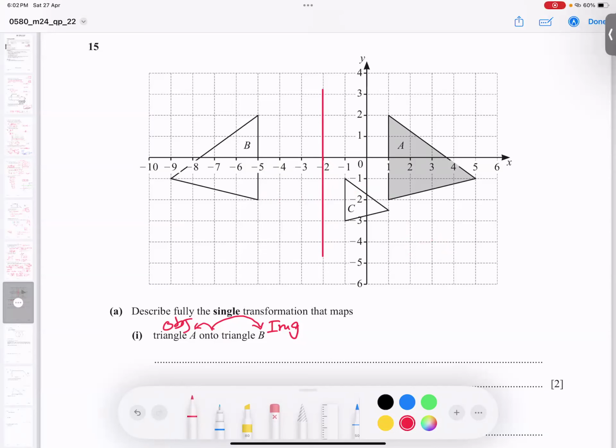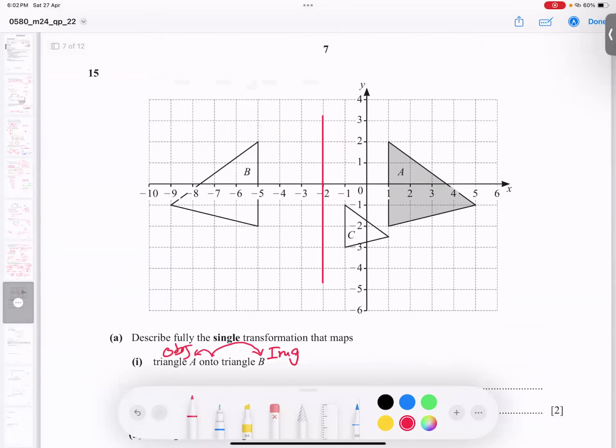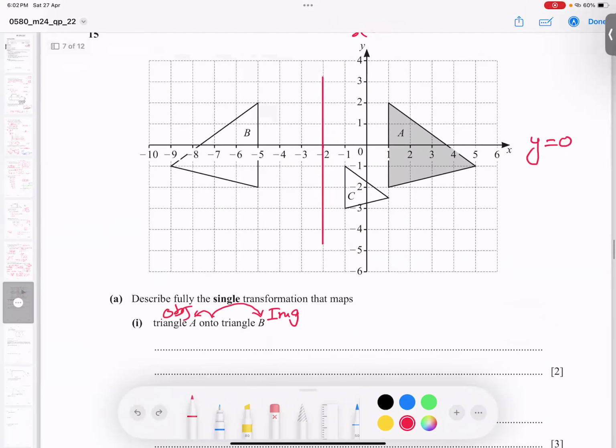So, reflection. And I have told you many times, whenever you start a question on transformation, inequalities or graph functions, write the equation of the x-axis, and for the y-axis, x equals 0. So this is x equals 0, this is x equals -1, this is x equals -2. I believe you got my point. So I'm writing: reflection in the line x equals -2.